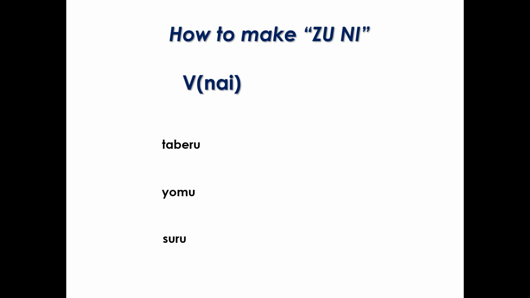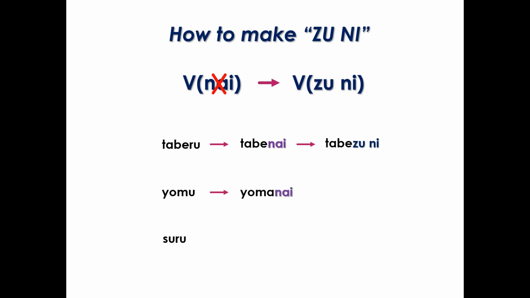First, let's review how to form the ZU conjugation. In a nutshell, ZU is formed from the plain simple negative or nai form of the verb. Simply replace nai in the nai form with ZU. For example, taberu, to eat, to tabenai, will not eat, to tabezuni, without eating. Yomu, to read, turns to yomanai, will not read, to yomazuni, without reading.